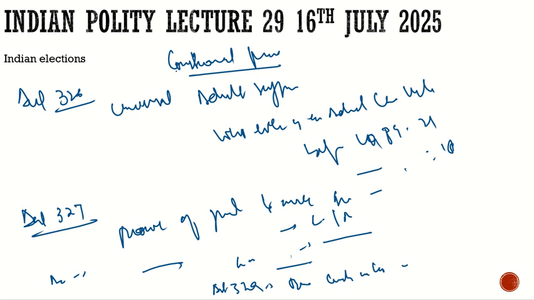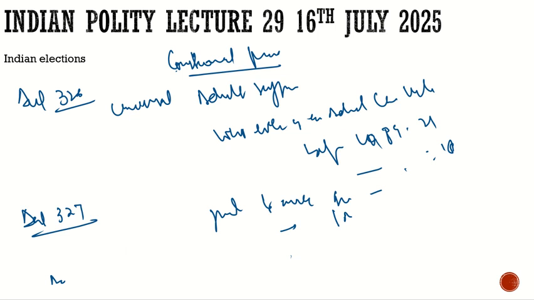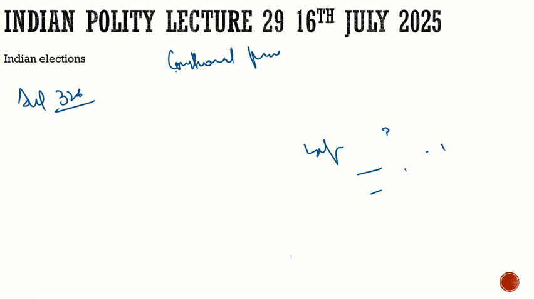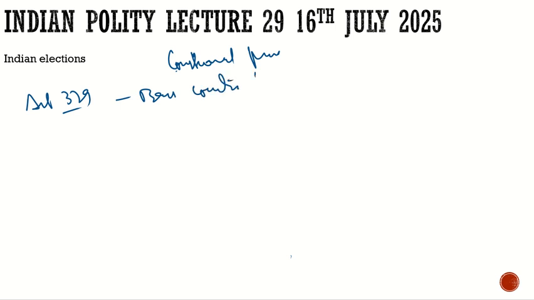What is the reason for that? Let's have a little discussion over it. Why has it barred courts from electoral matters? Article 329 bars courts from electoral matters. So why is it there? Let's suppose, what will happen.